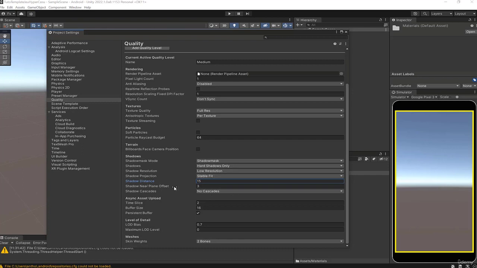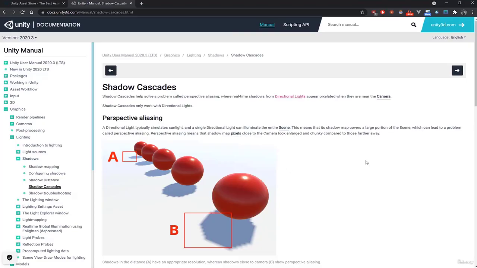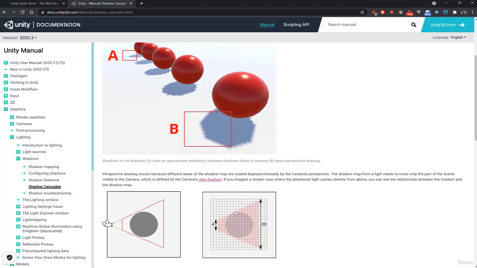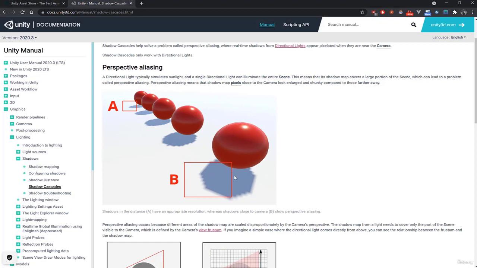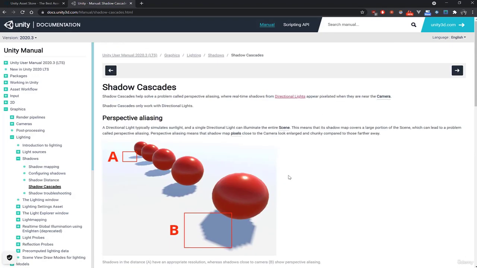Here for the rest, the number of cascades, what was it here? Here, the number of cascades, we're at no cascades, which means that we're not going to have any cascades on the shadows. So if you look at the Unity documentation on shadow cascades, it allows you to fix the aliasing problems. The shadows appear pixelated, especially when we're in medium quality. And depending on the settings, you have the possibility to smooth the shadows, because if we're in relatively medium quality, it will be pixelated, but for the moment it's not something that's going to be a problem for us in our game.